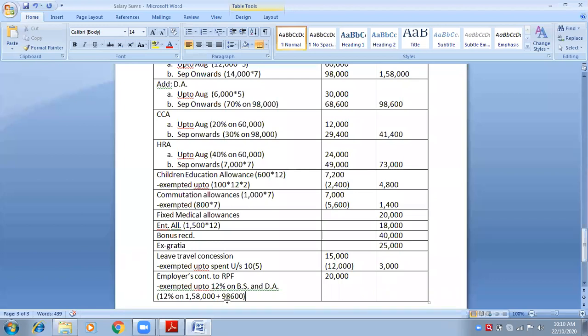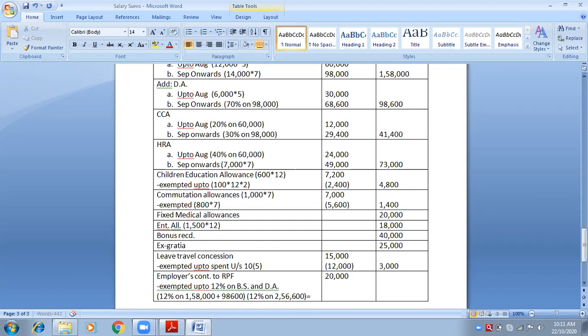2,56,600. Okay. So we'll make another bracket, 12 percentage on. Yes, please repeat again, 2 lakhs 56,600. Is it correct? This much is exempted. Tell me, 2,56,600 into 12 percentage. 30,792 rupees.